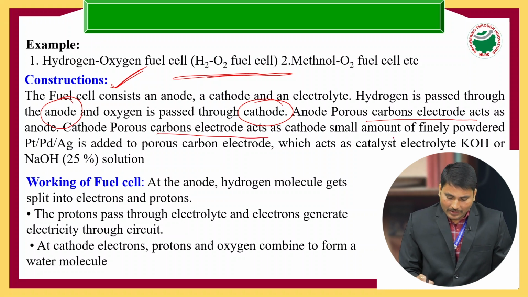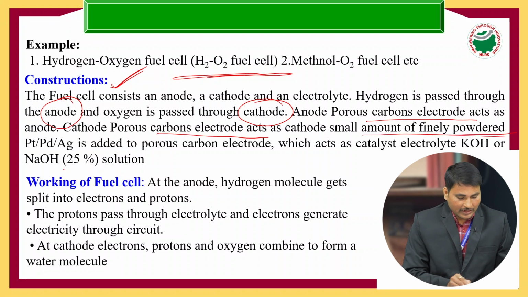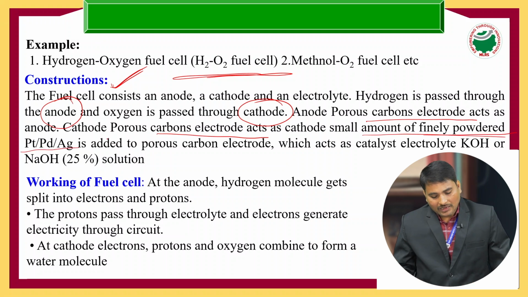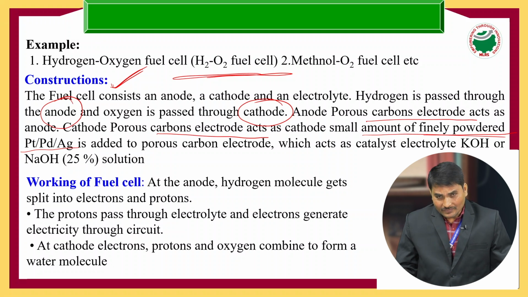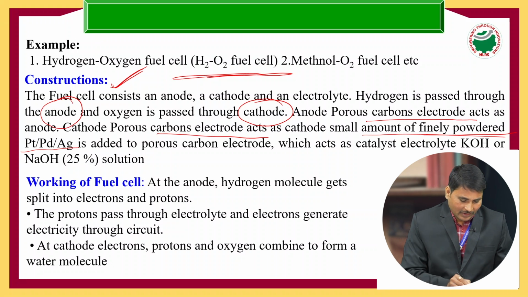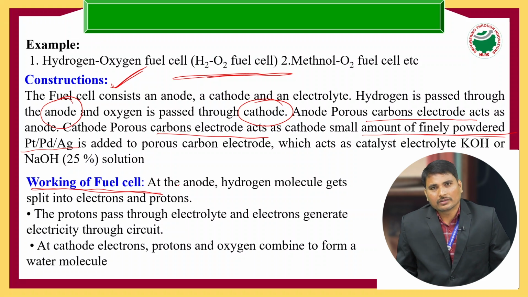In these electrodes, finely powdered platinum, palladium or silver is added, which helps as a catalyst. Between the anode and cathode, in the hydrogen oxygen fuel cell, we use an electrolyte solution. That electrolyte solution may be 25% KOH or NaOH. That is about the construction. Now we will discuss the working of the fuel cell.